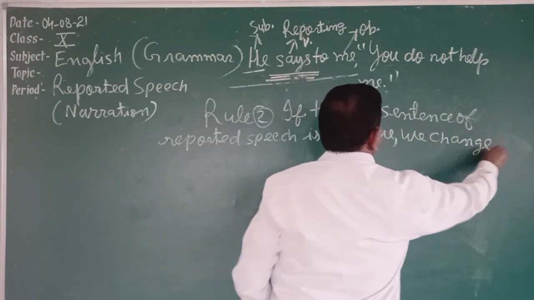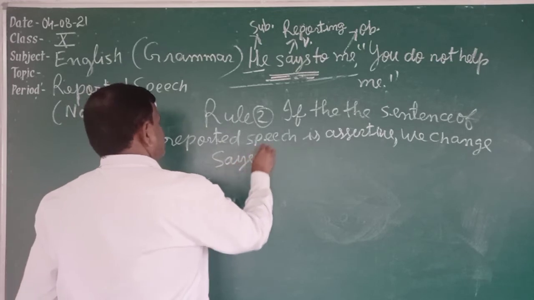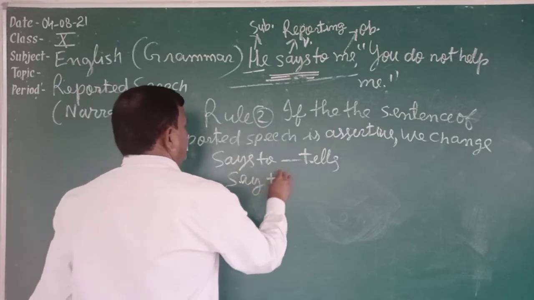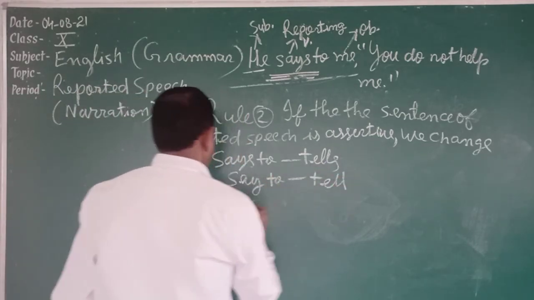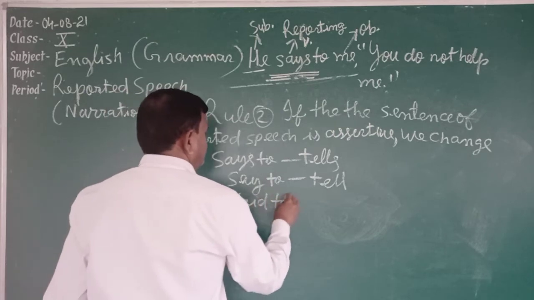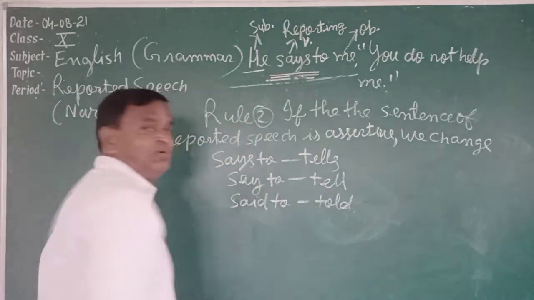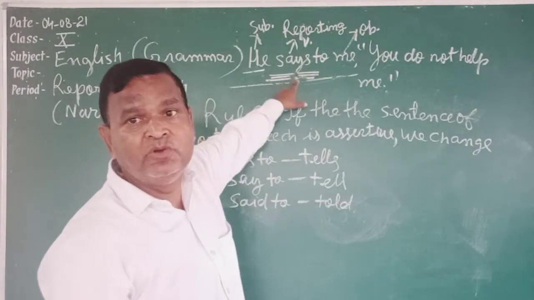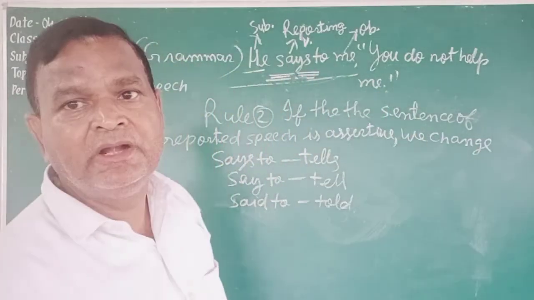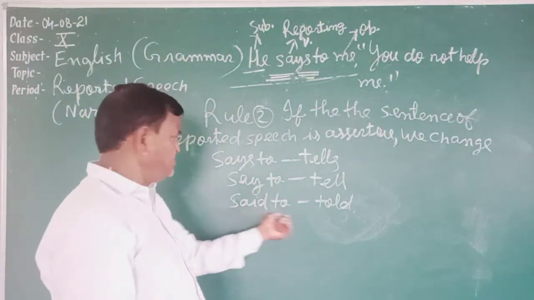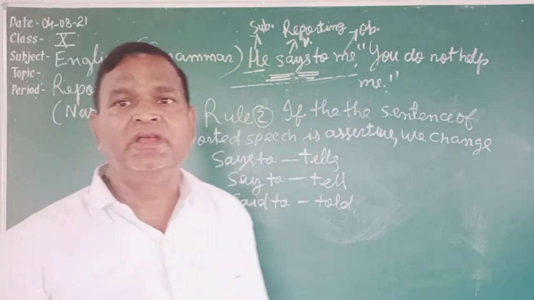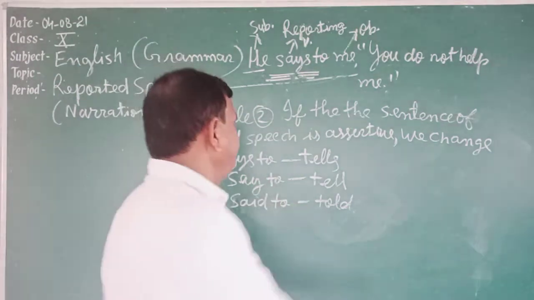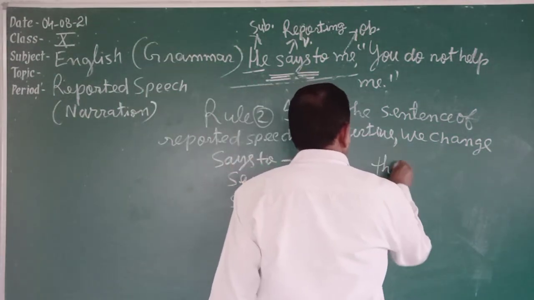What do we change? We change says to into tells, say to into tell, and said to into told. Here one question is, you will say, sir, you are telling that if the reporting verb is in the present tense or future tense, there will be no change in the tense of reported speech, only pronouns are changed according to 1, 2, 3 upon SON. And if I say he had said, it is present perfect. And we use that after removing inverted comma.